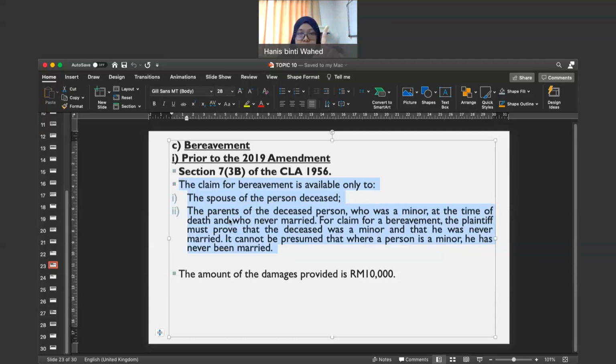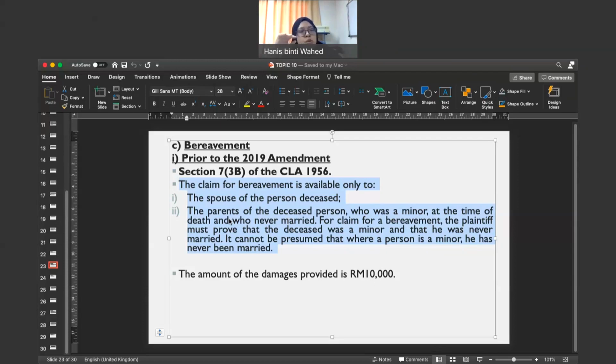Boleh make bereavement claim for bereavement. Section 7 3B states about the conditions, yeah. And another thing, before the amendment made in 2019, okay, the amount of the claim for bereavement, it's limited to 10K only. 10,000 sahaja.